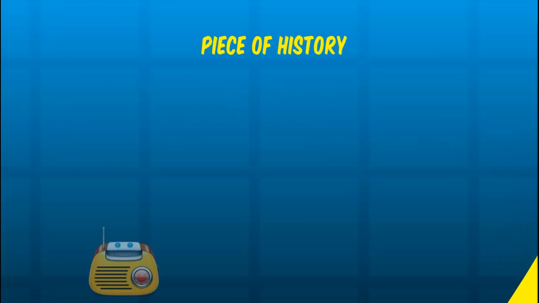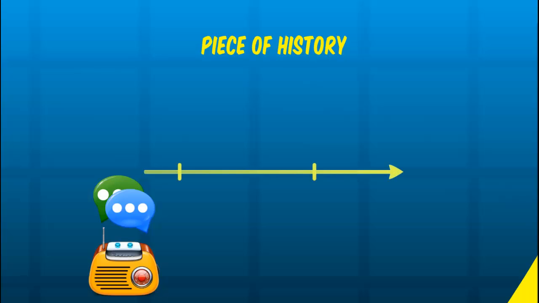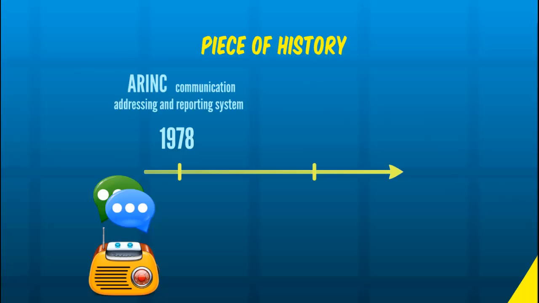Prior to the introduction of data link in aviation, all communications between the aircraft and the ground personnel were performed by the flight crew using voice communication, using either VHF or HF voice radios. In many cases, the voice-related information involves dedicated radio operators. In an effort to reduce the crew workload and improve the data integrity, the engineering department of ARINC introduced the ACARS system in July 1978. The original expansion of the abbreviation was ARINC Communication Addressing and Reporting System. Later it was changed to Aircraft Communication Addressing and Reporting System.